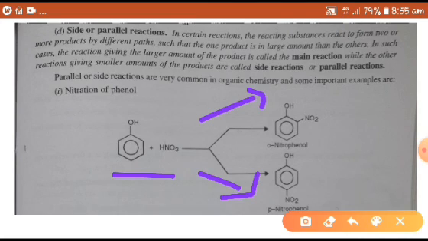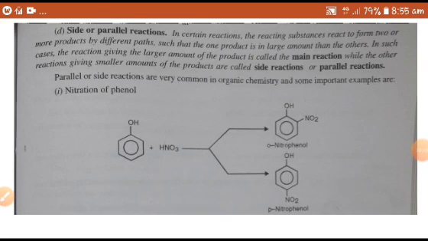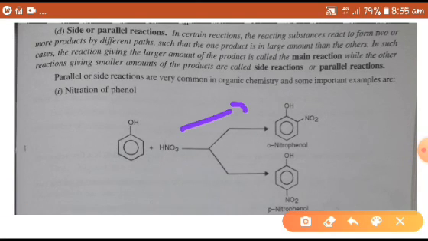So in certain reactions, the reacting substances react to form two or more products by different paths, such that one product is in larger amount than the others. In such cases, the reaction giving the larger amount of the product is called the main reaction, while the other reactions giving smaller amounts of the product are called side reactions or parallel reactions.